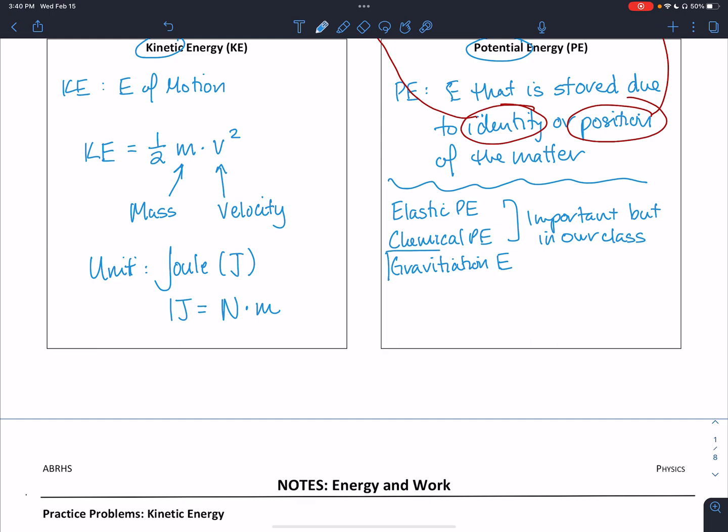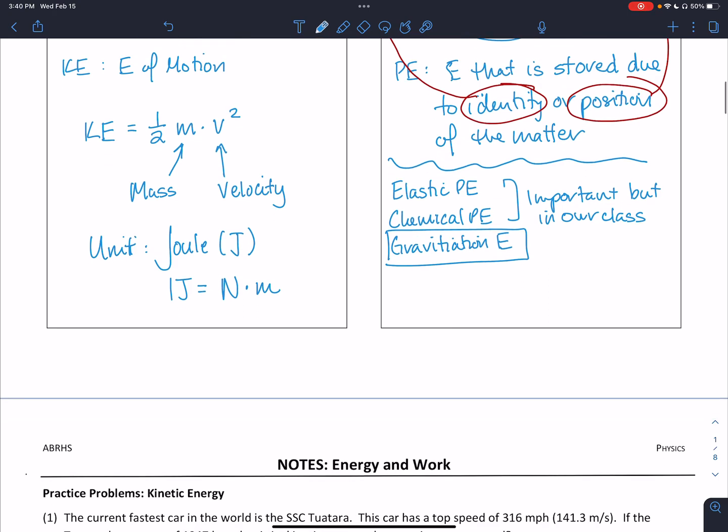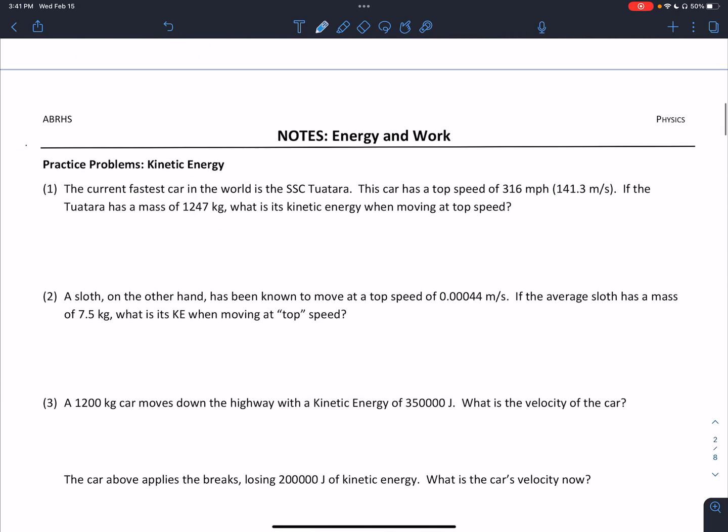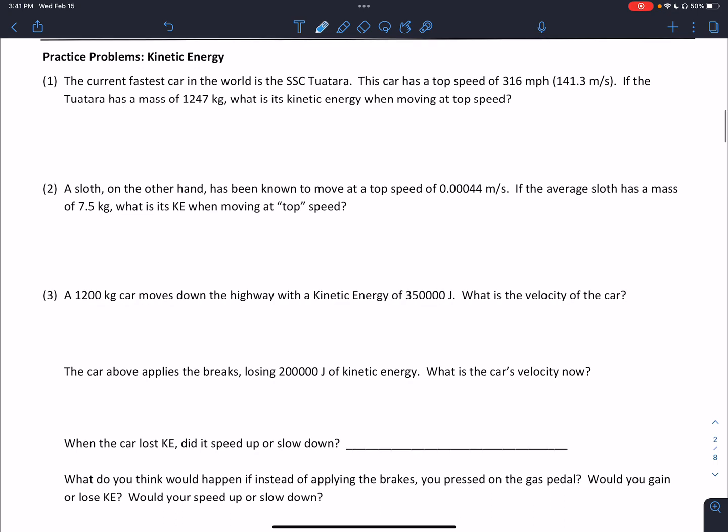What we are going to focus on instead is gravitational potential energy. That potential energy is equal to the mass of the object times gravity times the height of the object above the Earth. Similar to what we saw for kinetic energy, our unit here is going to be the joule, and 1 joule is still 1 Newton per meter. With these two formulas in mind, we're going to try a couple problems together, then you'll be all set for the worksheets in the packet.